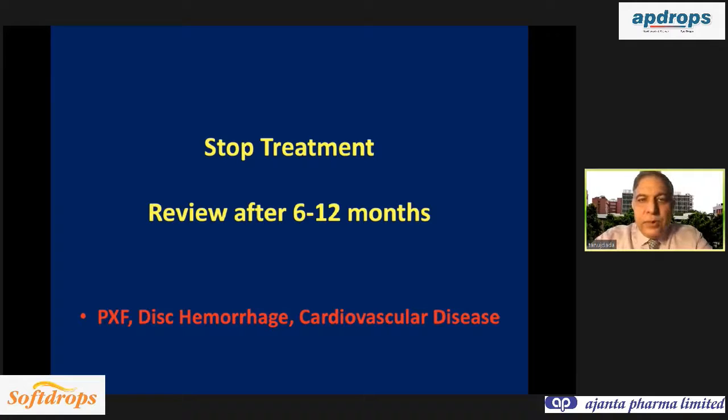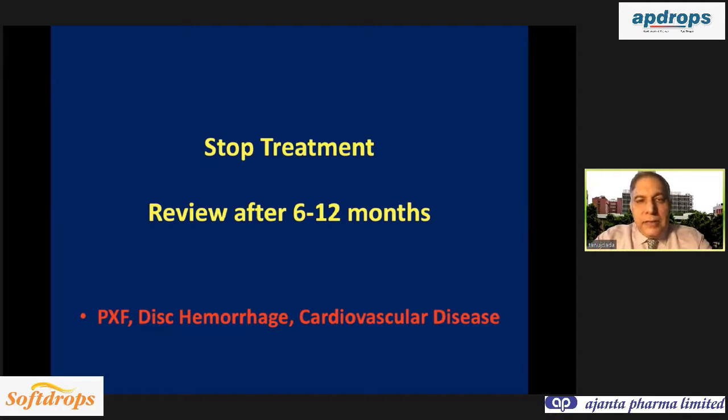Now, this is very important: you should never take the patient off the hook. You don't say that you don't have glaucoma and you don't need to come to me. What you can say is that at the moment it doesn't seem to be glaucoma, but you're not sure of what will happen in the future. So always tell the patient to review after 6 to 12 months. Based on the optical coherence tomography report and correlating with the clinical examination, we could move the patient off glaucoma therapy and tell him that currently he does not have glaucoma.